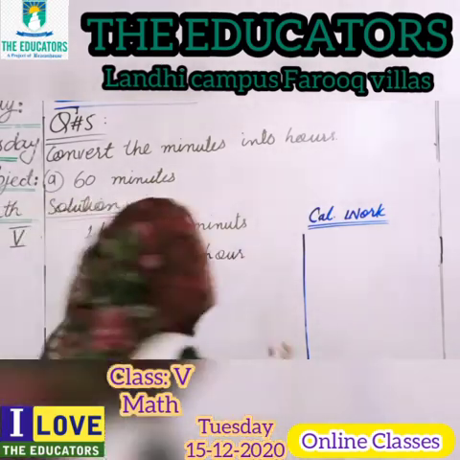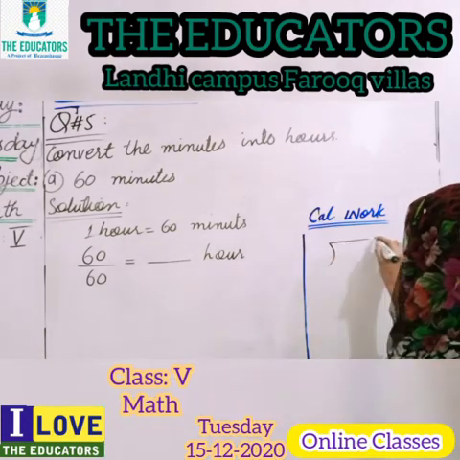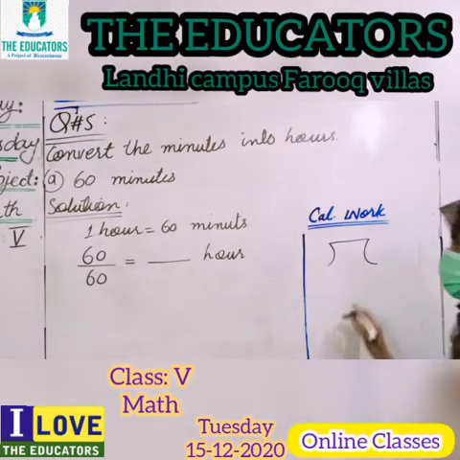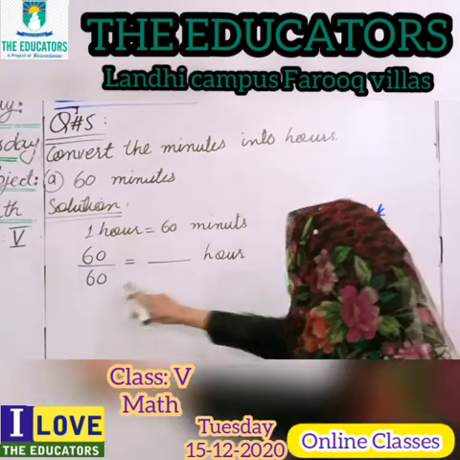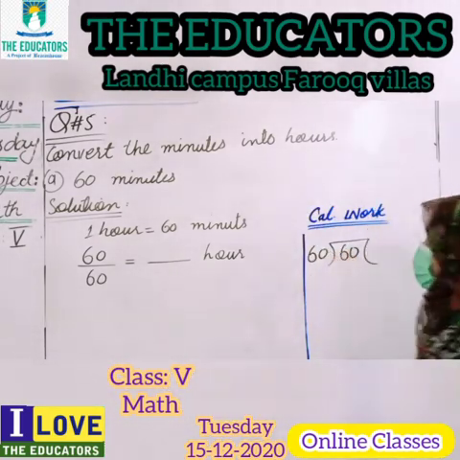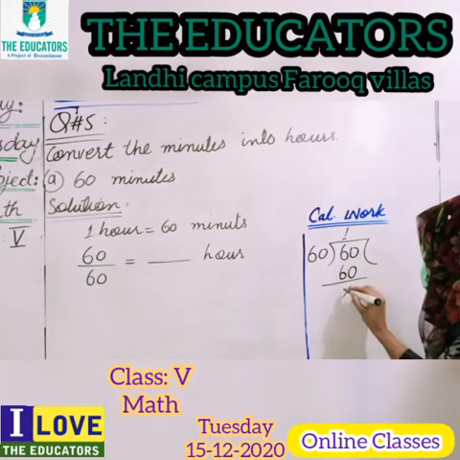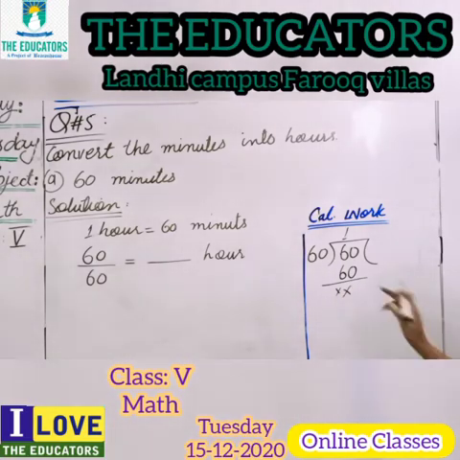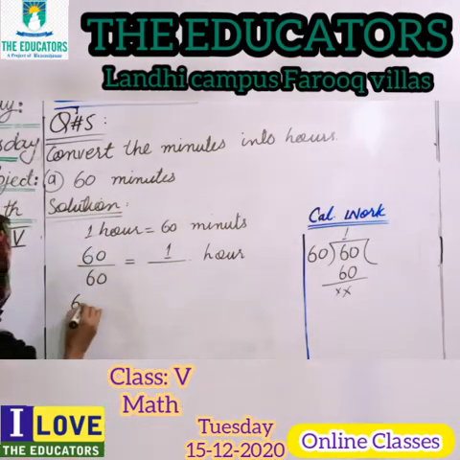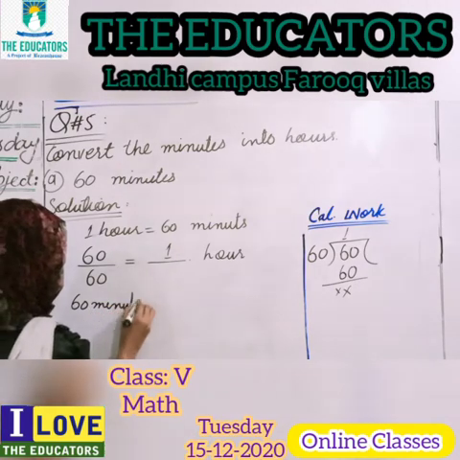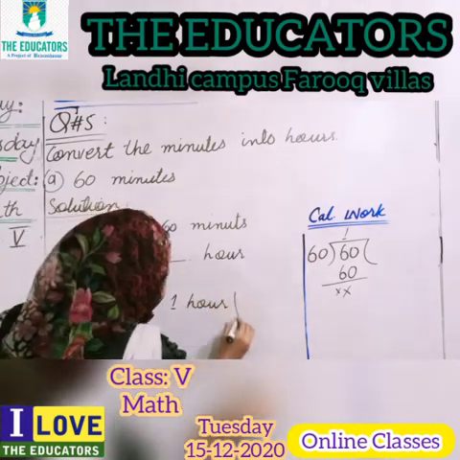Okay, students, this rough work, calculation work, we will solve in the calculation work column. I am placing 60 inside and 60 outside. Now, read the table of 60. Do you know 60 ones are 60? It cancels completely. So 60 ones are 60, so the answer is 1. It means 60 minutes is equal to 1 hour. Okay, students, this is the answer.